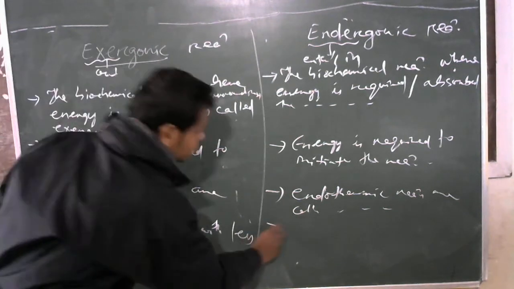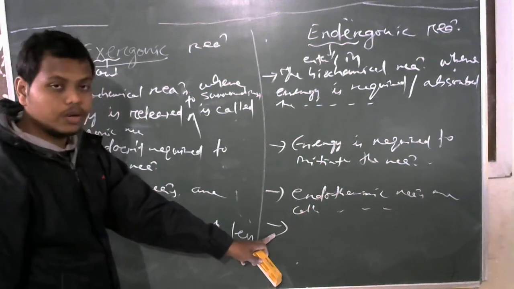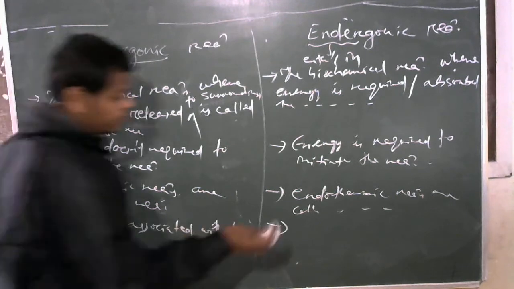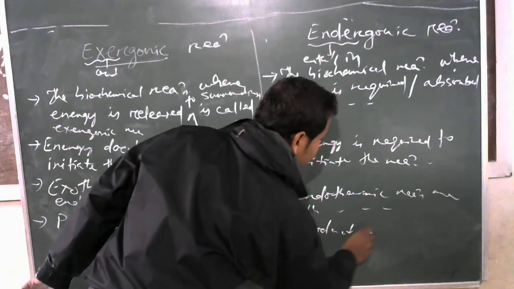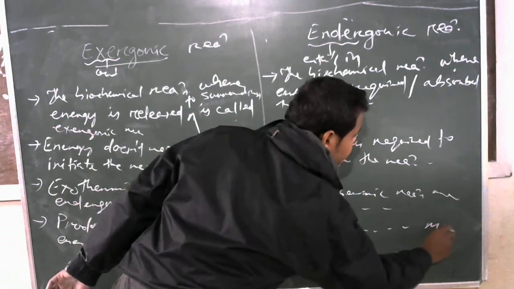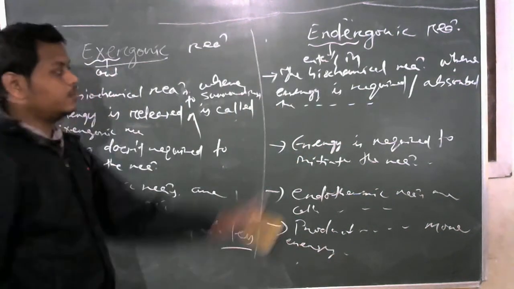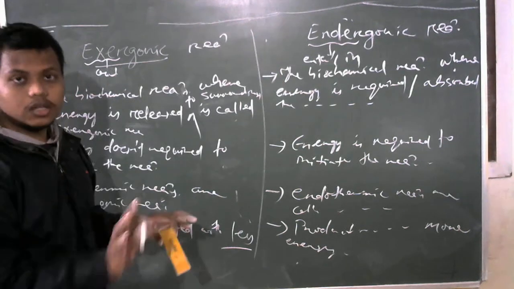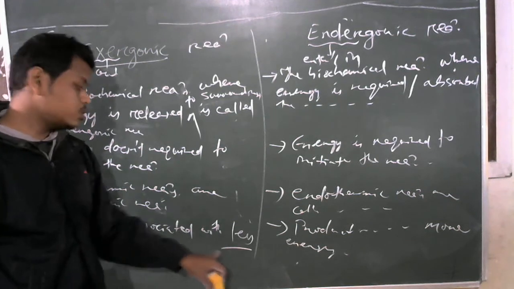But here energy is not lost. That's why in an endergonic reaction the product is associated with high energy. Here the product has less energy, here more energy, because in an endergonic reaction the energy is not lost, but in an exergonic reaction the energy is lost to the surrounding. That's why the product is associated with less energy.